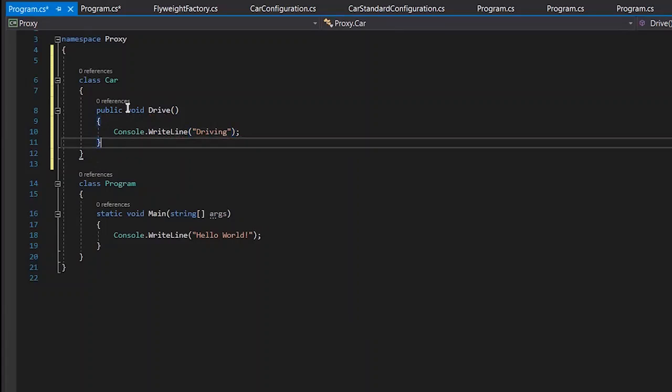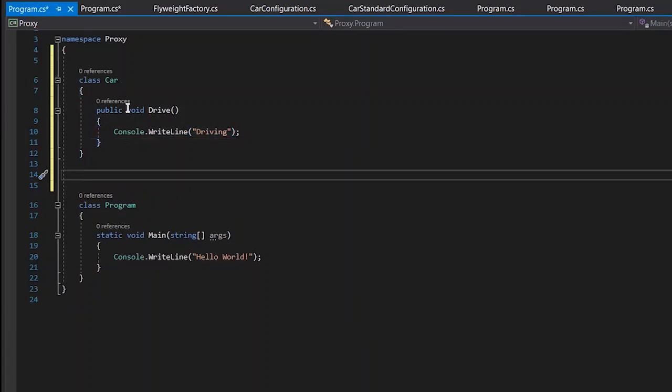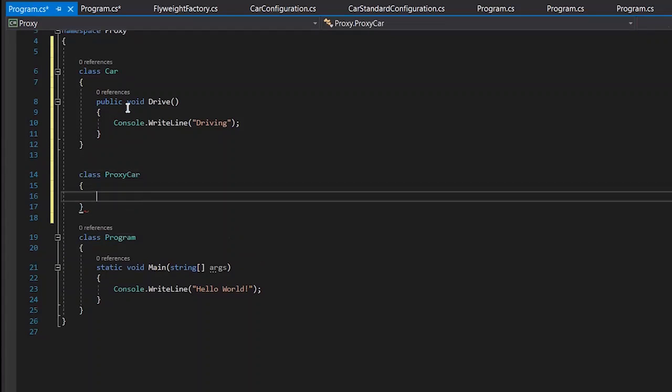Now we want to create a proxy for this car. The proxy will be dealing with the authorization of that user, whether the user is above the authorized age or not. So I will simply create a proxy car, and that proxy car will handle that check.